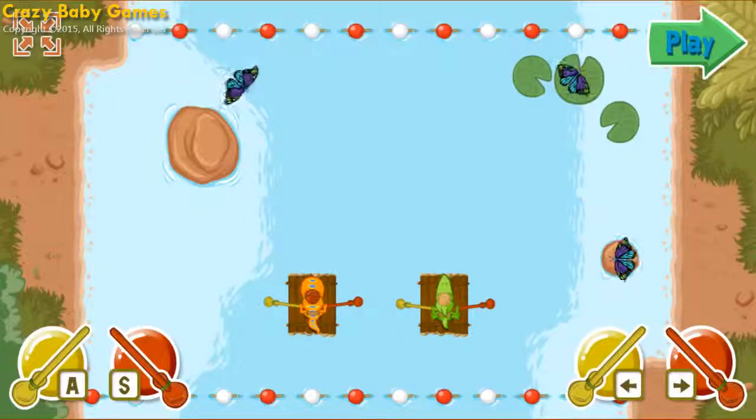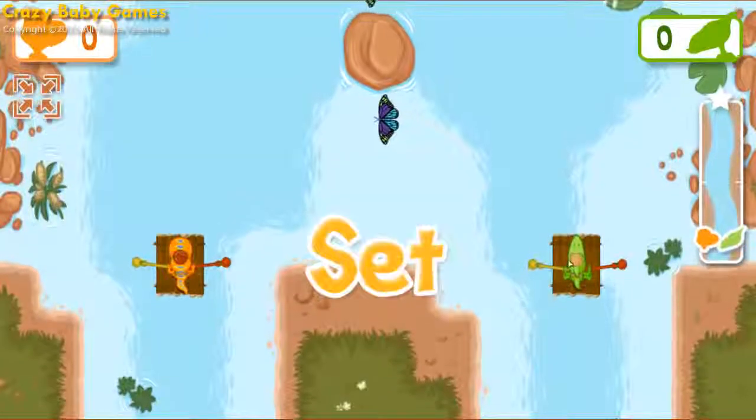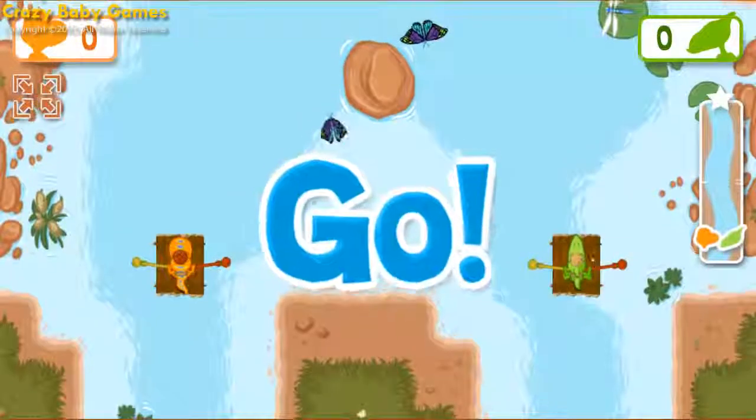When you are ready, collect all the butterflies to start the race, or press the play button when the race starts. Ready, set, go!